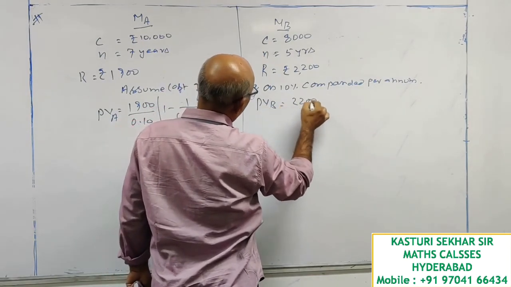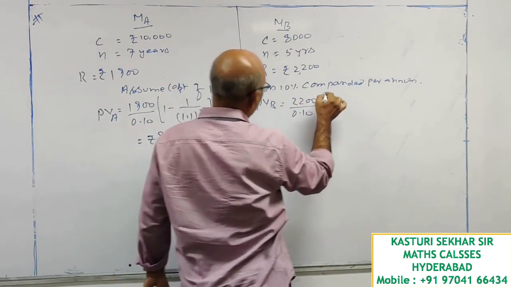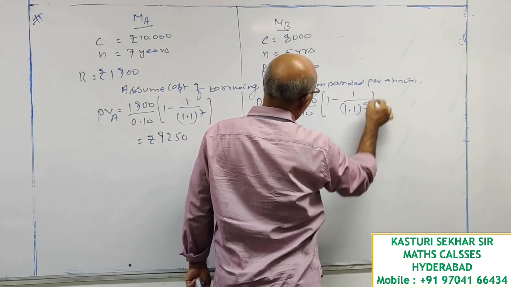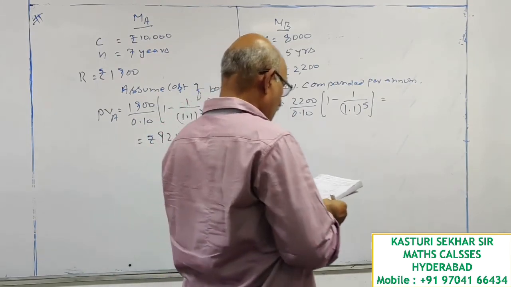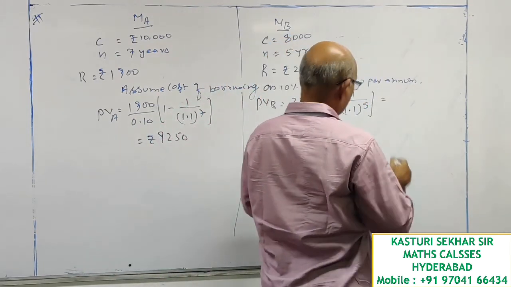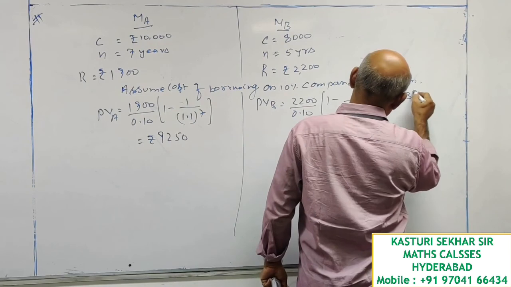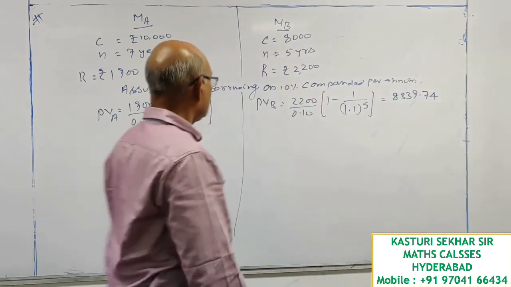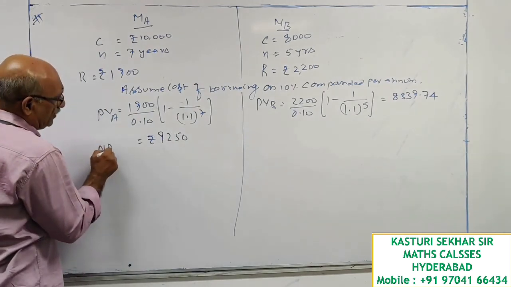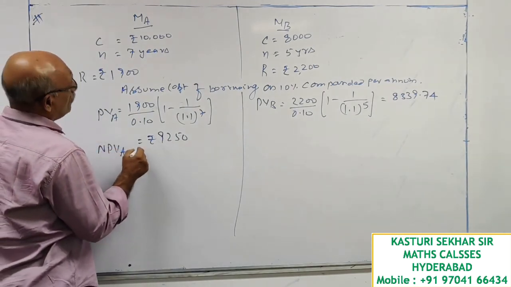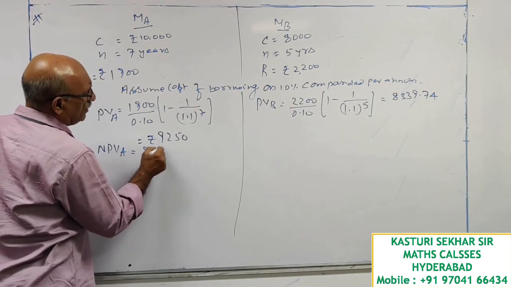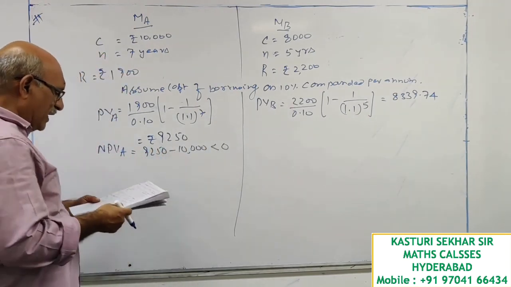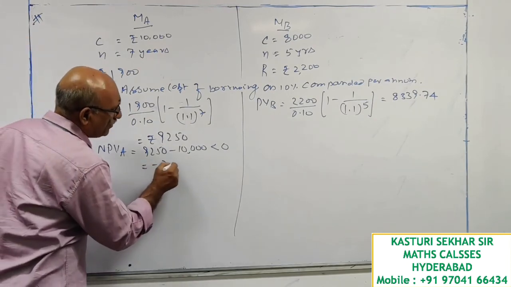This is 2200 divided by 0.10, times 1 minus 1 by 1.1 whole power 5. This is rupees 8339.74. So net present value of A is equal to 9250 minus 10,000. This is less than 0, a negative value, minus 750.